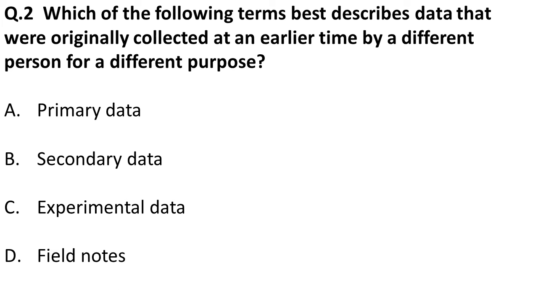Moving on to the next question. Which of the following terms best describes data originally collected at an earlier time by a different person for a different purpose? So friends, as we have learned, primary data is data which is collected by the user himself, and secondary data is data which is not collected by the user but collected by someone else, but the user wants to use it. So that type of data is called secondary data.